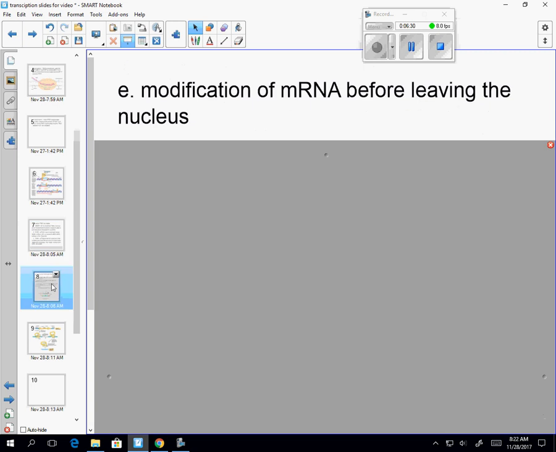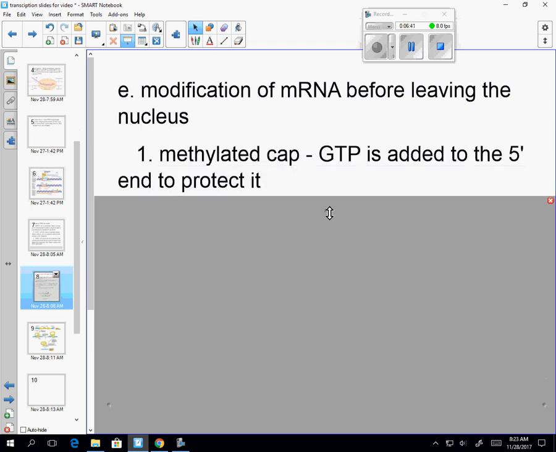All right, then the last thing we need to talk about is that messenger RNA actually gets modified before it leaves the nucleus. There are 3 steps to the modification of RNA. The first is you've got to protect it. So it's about to leave, and remember we talked about the cytoplasm being this liquid that has enzymes in it, and it could potentially be dangerous, and it could break apart my mRNA. So it's sort of like putting little aglets on a shoelace. It protects the 2 ends.